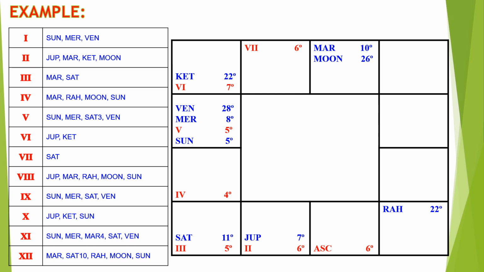So we have seen the predictions for all the 12 bhavas based on the planets in that bhava and its combination. We will see the things that we discussed in the horoscope as rules so that it will be easy for you to understand.